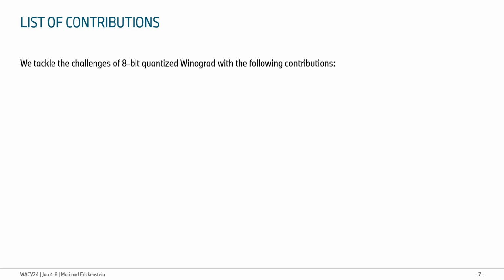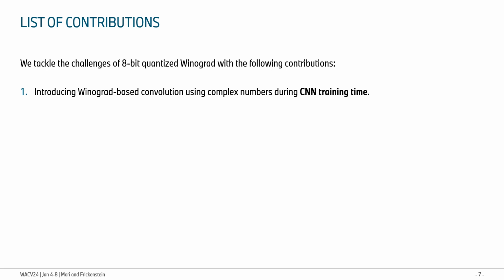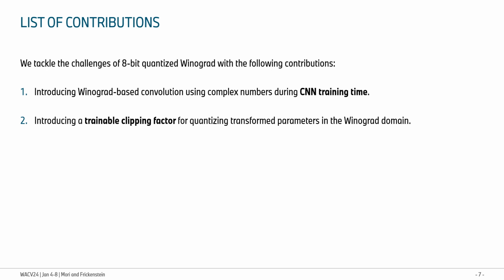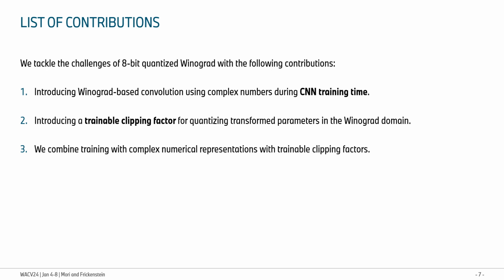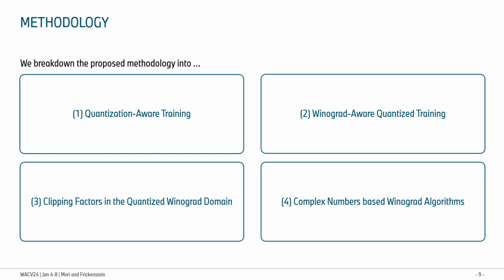In this work, we tackle the challenges of 8-bit quantized Winograd convolution by introducing Winograd-based convolution using a complex number system at training time, and by introducing a trainable clipping factor for quantizing transformed parameters in the Winograd domain. Last, we combine training with complex numerical representation and trainable clipping factor in order to conquer quantized Winograd instability. We break down the proposed methodology into quantization-aware training, Winograd-aware quantized training, clipping factors in the quantized Winograd domain, and complex number-based Winograd algorithms.